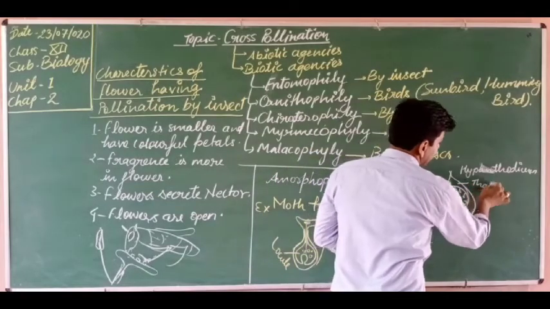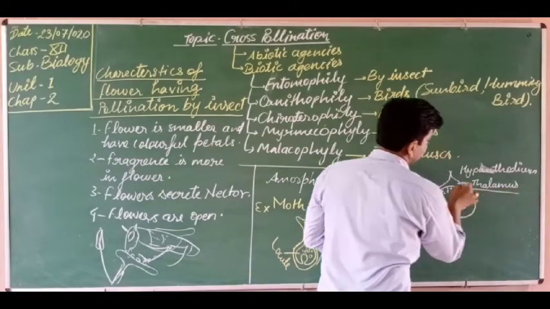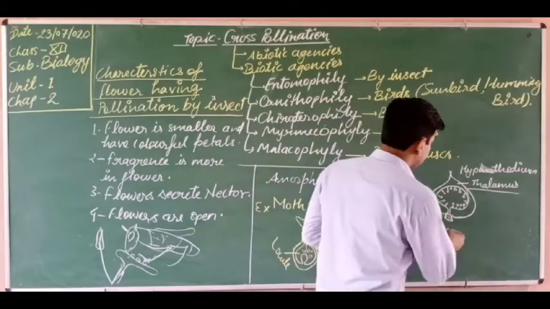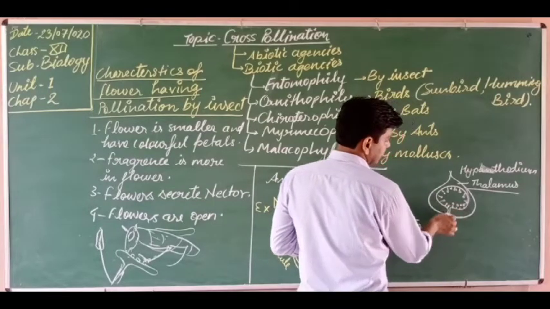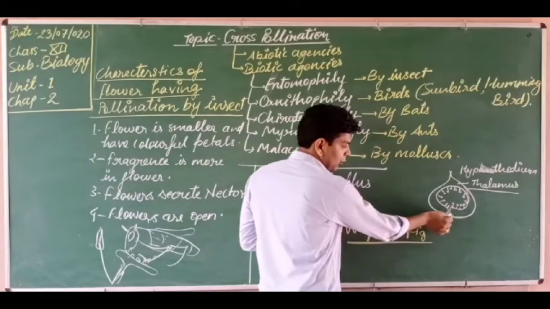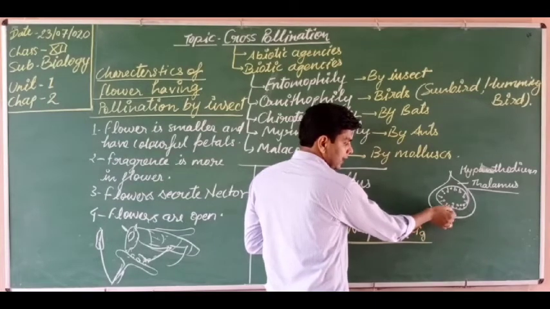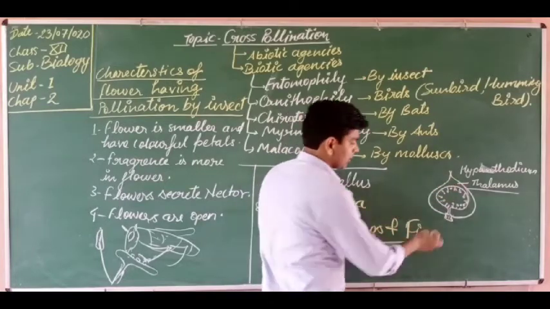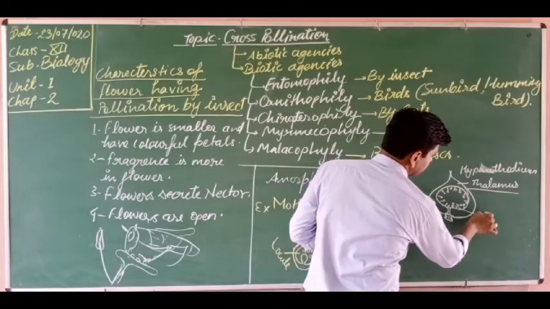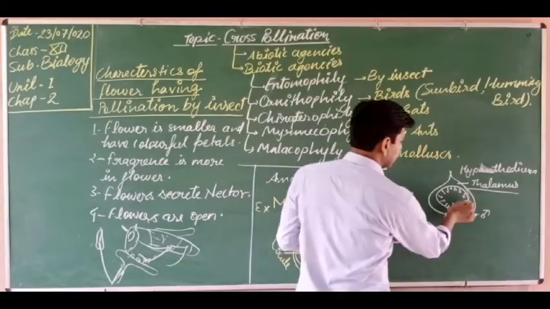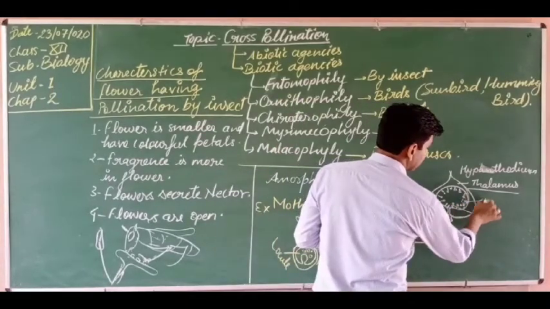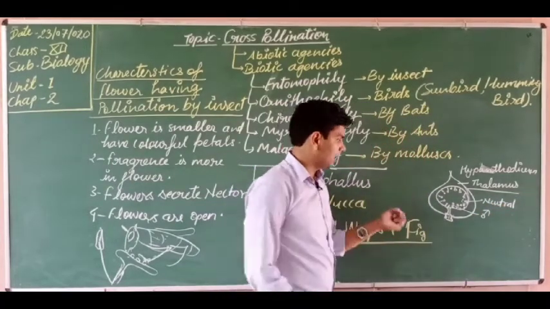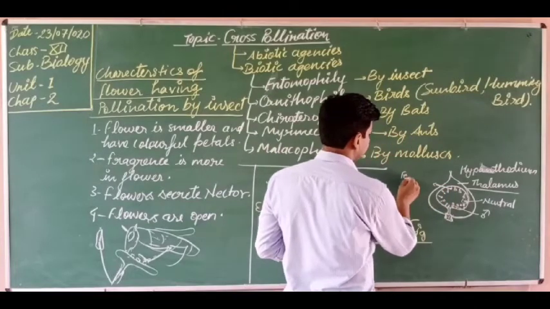This is the thalamus. Inside the thalamus a number of flowers are present. You are looking at the pore, the opening of this thalamus. At the margin, at the starting of the pore, male flowers are situated, male flowers grow here. These are neutral flowers, neither male nor female. These are the female flowers.